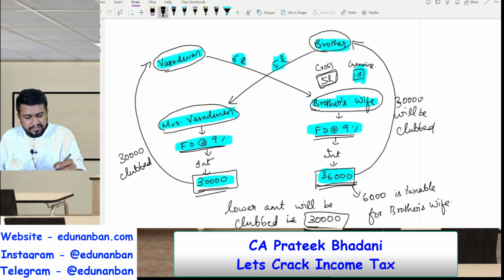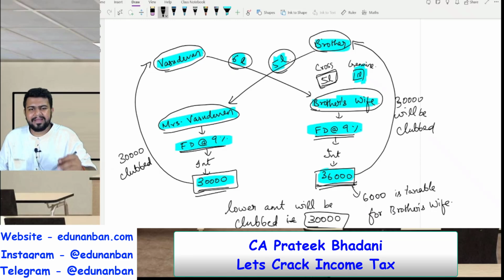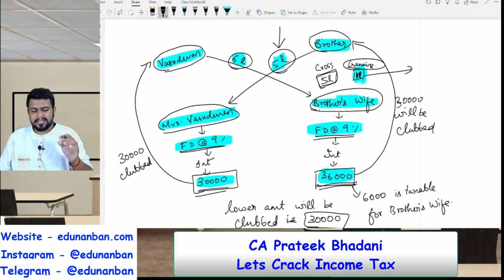So, Vasudevan gave 6 lakhs as gift, but brother gives only 5 lakh as gift. Which is the lower amount? It is 5 lakhs. So 5 lakh will be considered as the cross transfer amount, and the balance 1 lakh will be considered as a genuine amount.